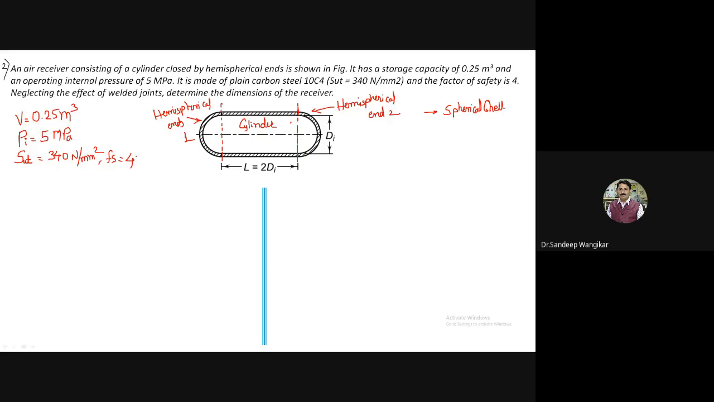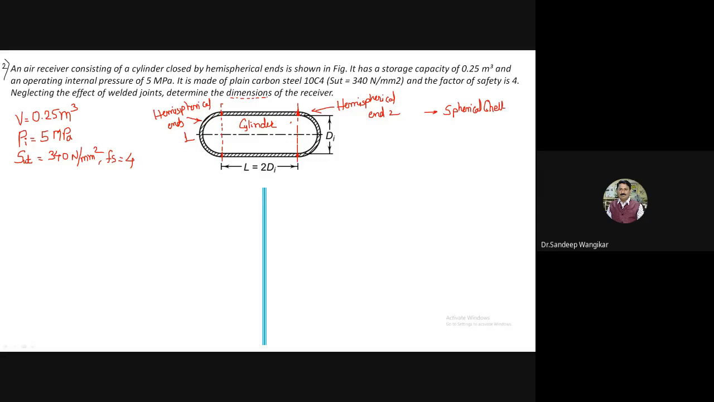Now why is it mentioned? Because this is a cylinder and hemisphere, so they are welded at this particular junction. Here the welding joint is there. Here also, where I am highlighting. So at this junction, a welding joint is there. So neglecting the effect of welded joint, because if we consider welding, there is a chance of loss in efficiency. That we will discuss afterwards. So neglecting the effect of welded joint, determine the dimensions of the receiver.